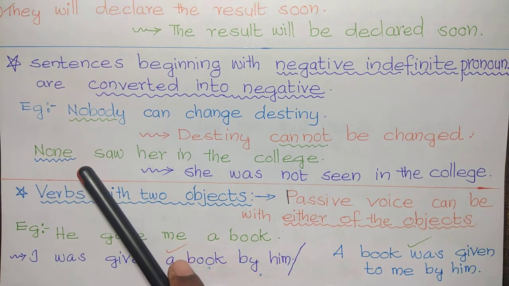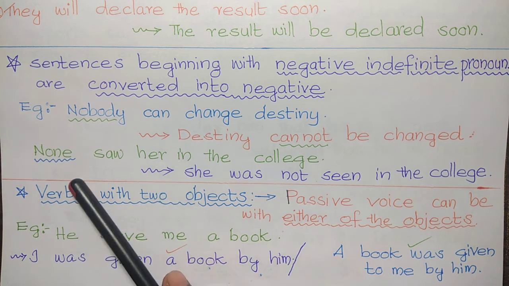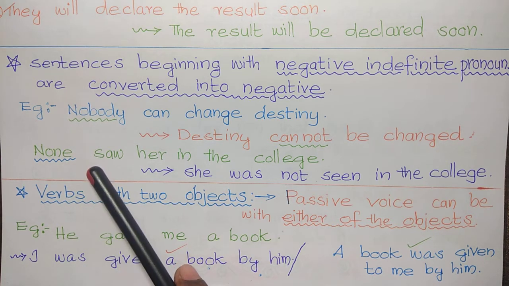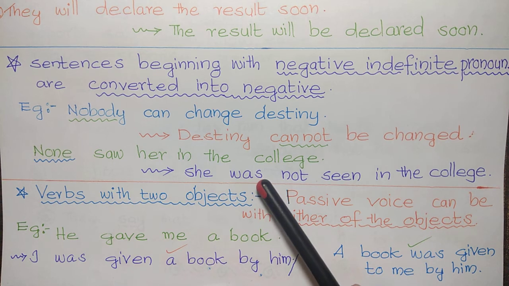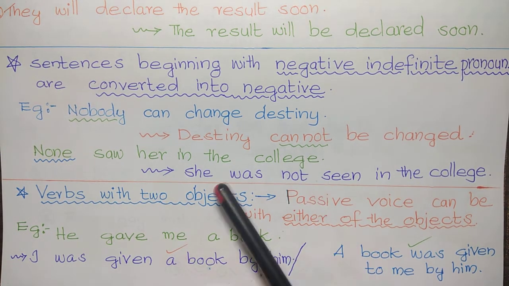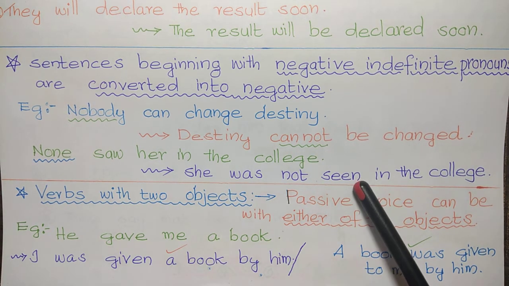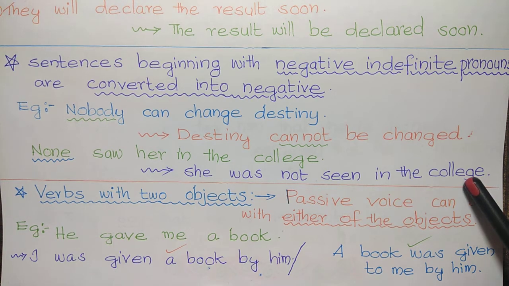Second example, none saw her in the college. "None" is also a negative indefinite pronoun. So the sentence changes to negative form when we convert to passive form. None saw her in the college. She was not seen in the college. That is the passive form.